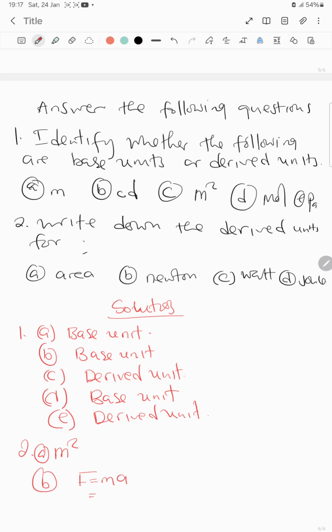Now we want to find the derived unit for a Newton. Mass is measured in kg, and acceleration is meter per second squared.